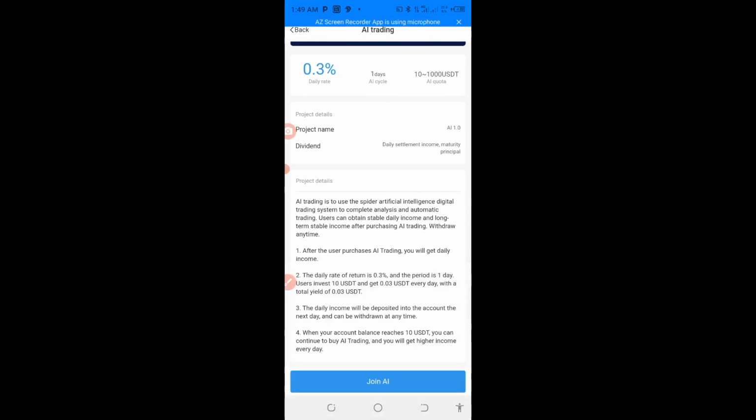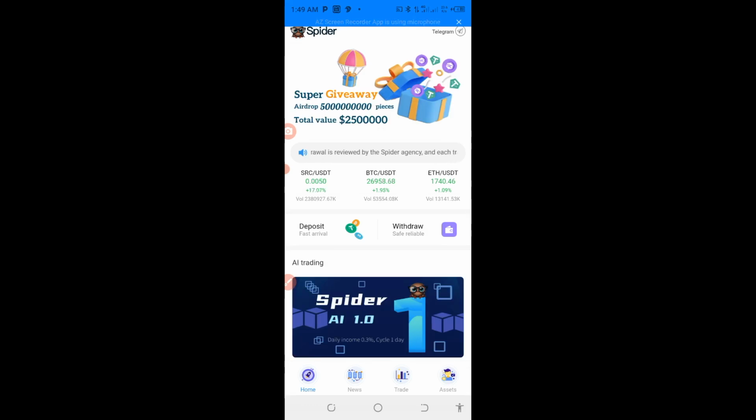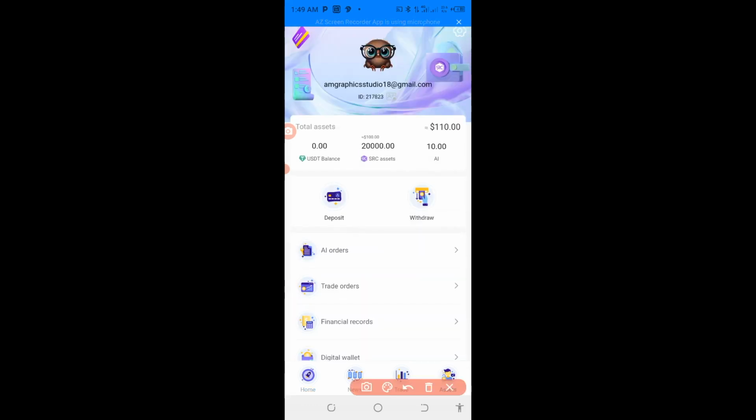The next thing to do is to go back to my wallet. Can you see this place now? Can you see this 10 USDT has disappeared? So every 24 hours 0.3% will be added to your balance. You can only withdraw the amount when it is 2 USDT. So you withdraw 2 USDT to any cryptocurrency app of yours. That's how you will be withdrawing the money without doing anything.